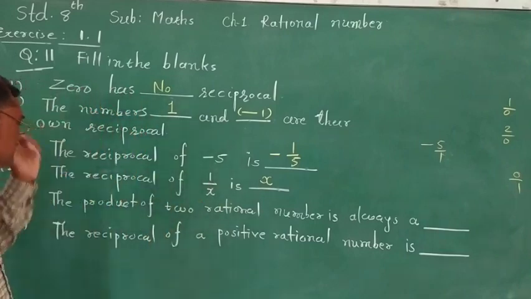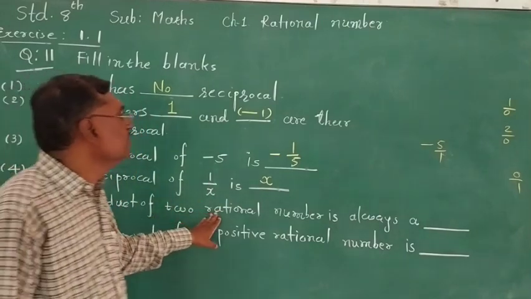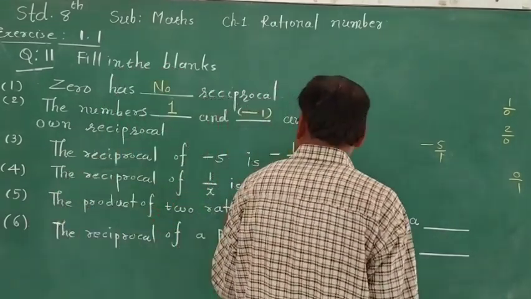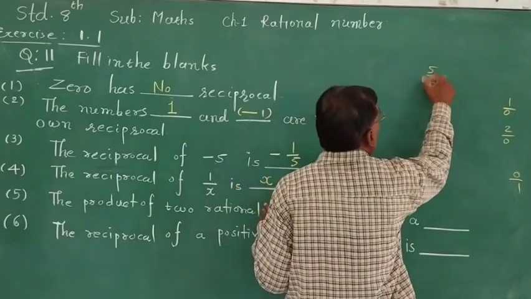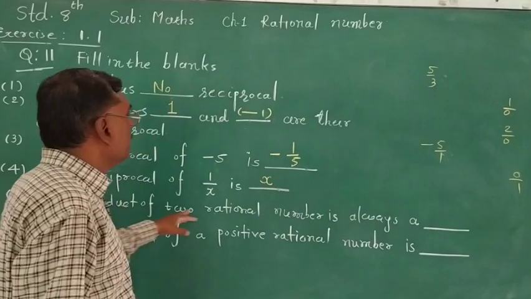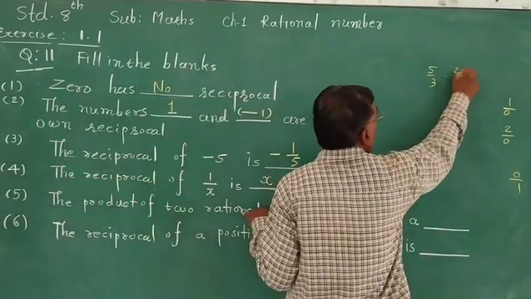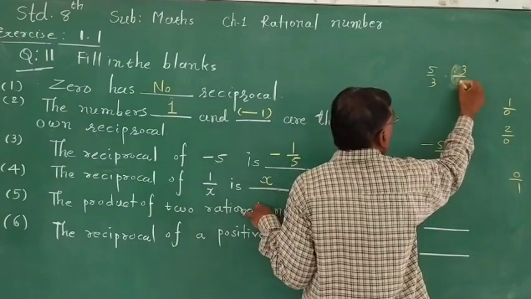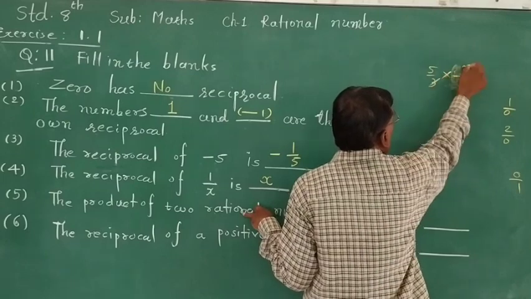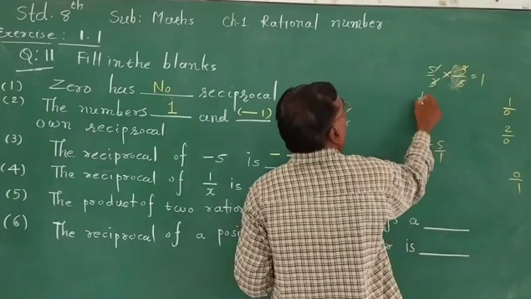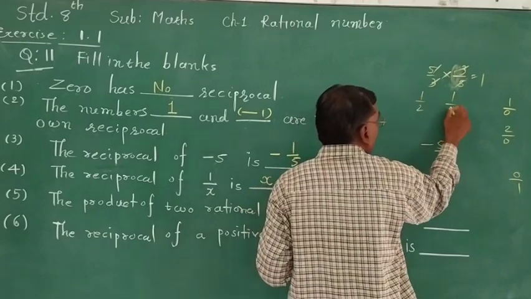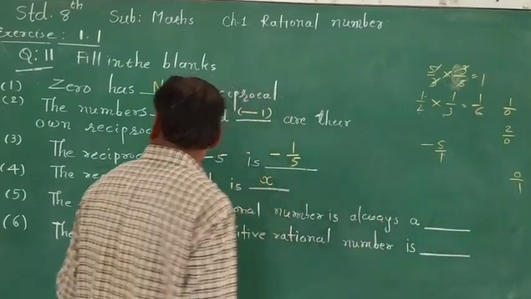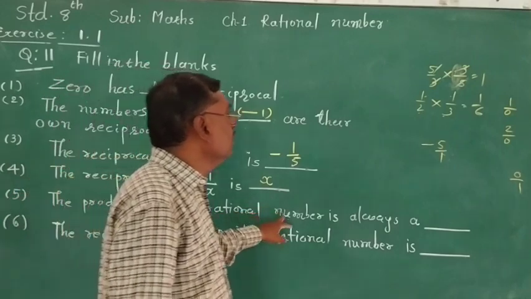Okay. Now, the product of two rational numbers is always blank. We can take an example. Suppose we take a rational number 5 upon 3, and another 3 upon 5. You will obtain 1. Another way, 1 upon 2, another 1 upon 3, you multiply: 1 times 1 is 1, 2 times 3 is 6, which is also rational. So the product of two rational numbers is always a rational number.